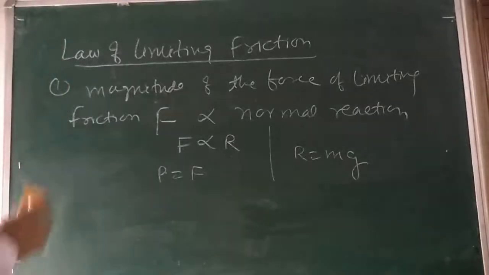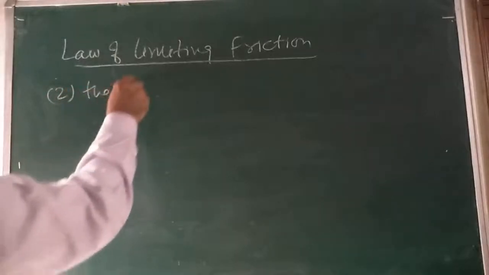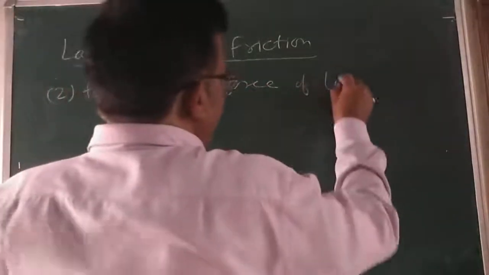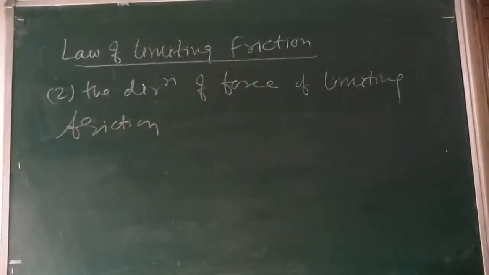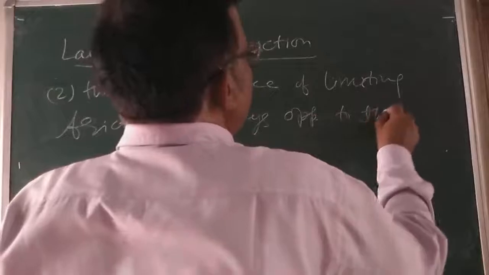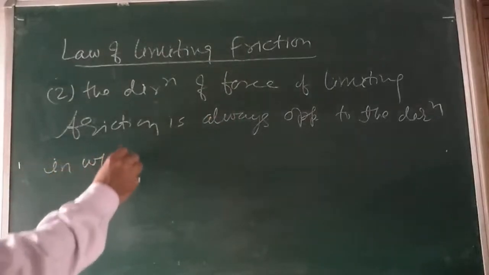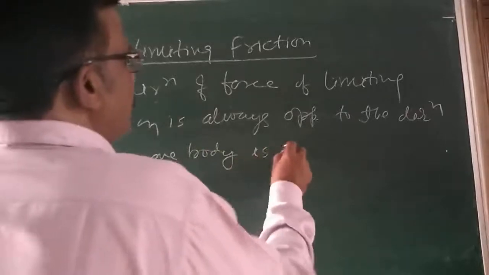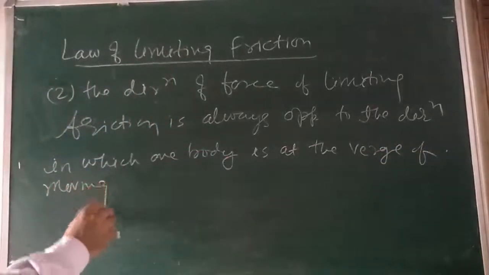Now, second one. The direction of the force of limiting friction is always opposite to the direction in which one body is at the verge of moving over the other.